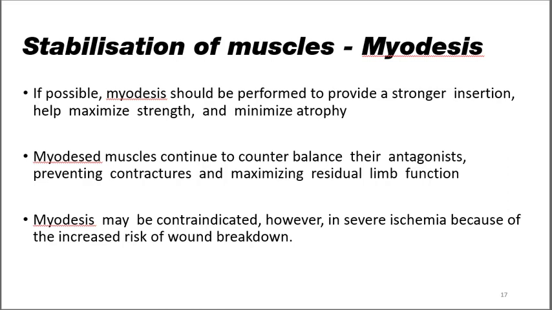Now, the advantages of myodesis are that the muscles get a stronger insertion, and the muscles are now acting against the bony segment. That prevents atrophy and prevents weakness of the muscles. Myodesed muscles continue to counterbalance the antagonists, preventing contractures, and they maximize the residual limb function, and hence they are better suited for prosthesis. Myodesis is contraindicated in severe ischemia because it increases the risk of wound breakdown.